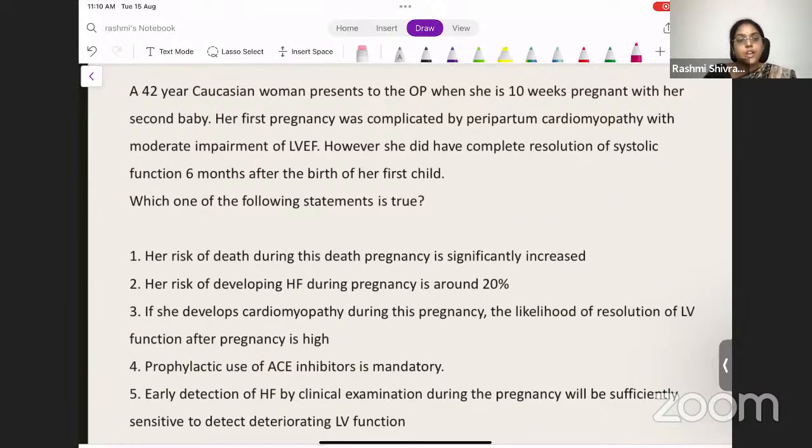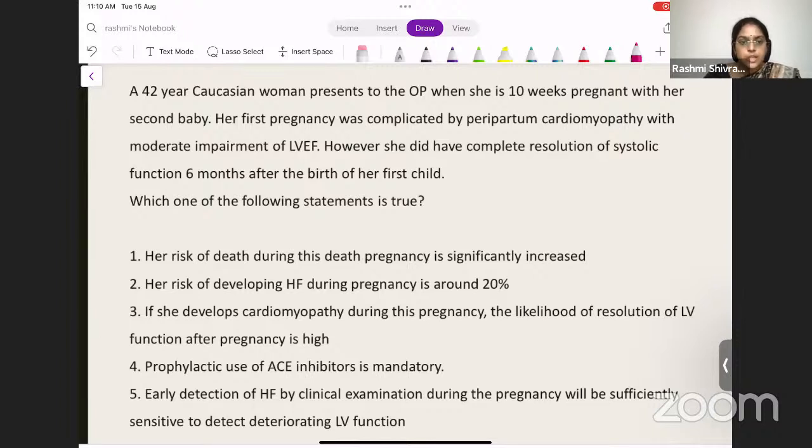The next question. A 42-year-old Caucasian woman presents to the OP when she's 10 weeks pregnant with her second baby. Her first pregnancy was complicated by peripartum cardiomyopathy with moderate impairment of left ventricular ejection fraction. However, she did not have complete resolution of systolic function 6 months after the birth of her first child. Which one of the following statements is true?